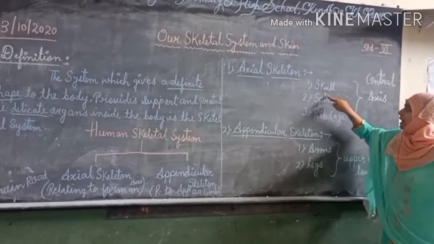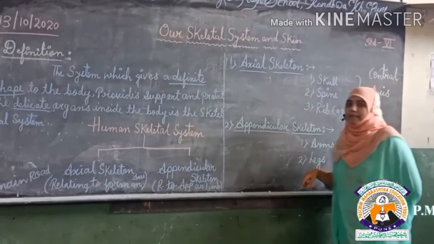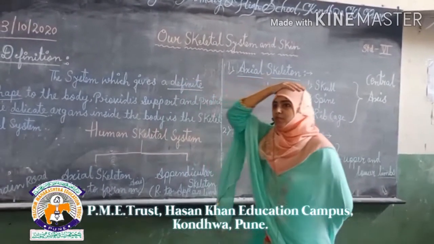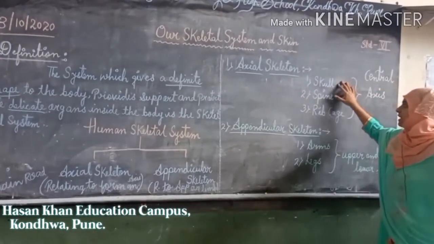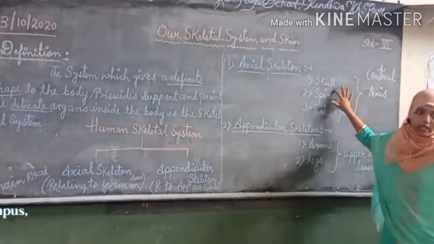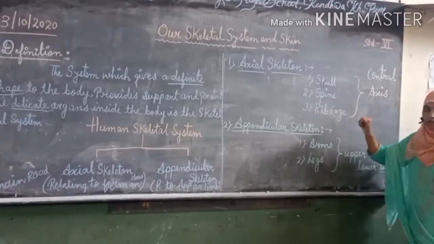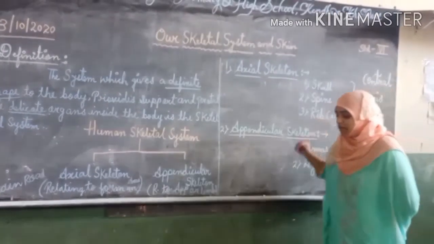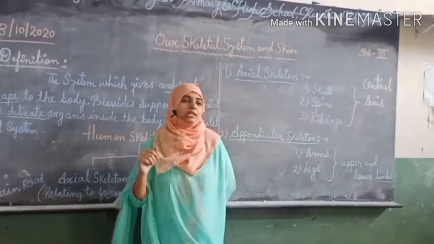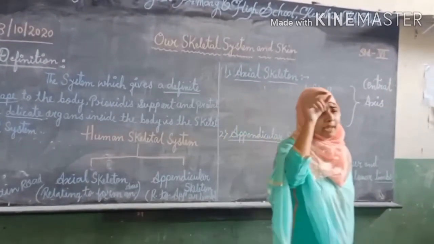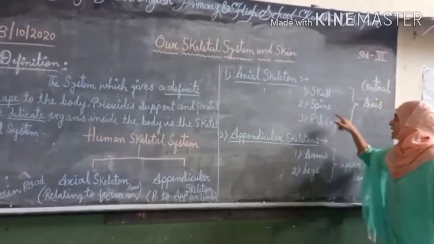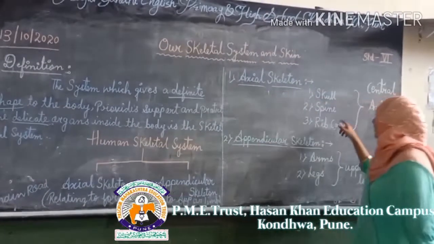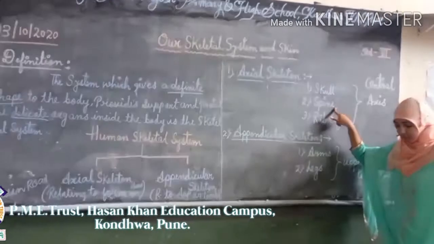As the word indicates, the skull is present on the brain region. It is present on the brain side, so it is known as the skull. Now the second one is the spine. Spine means the backbone. In the human skeleton, the main long bone is the spine, known in local language as रीढ़ की हड्डी. So spine means रीढ़ की हड्डी.